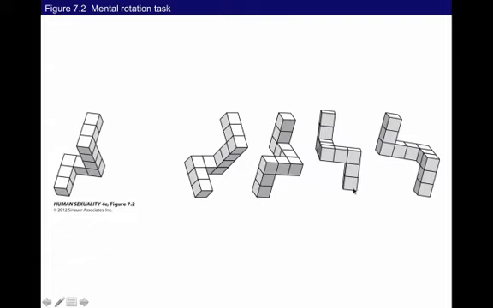Now, most men, or I should say an average man, would outperform an average woman on this task, or more men would outperform women on this task. But of course, these are averages. Okay, so now here's an example of a memory task.